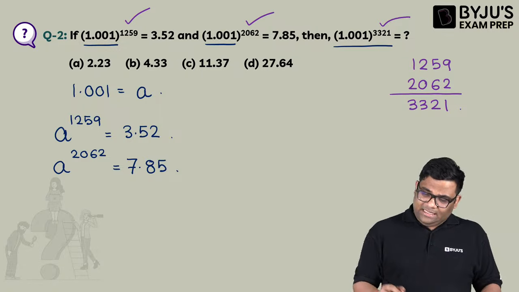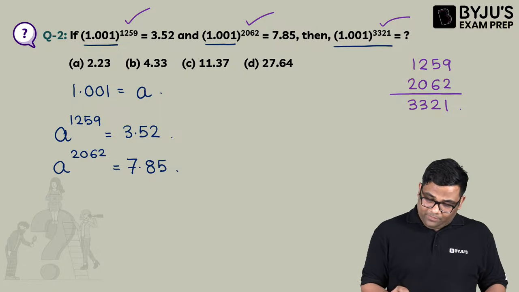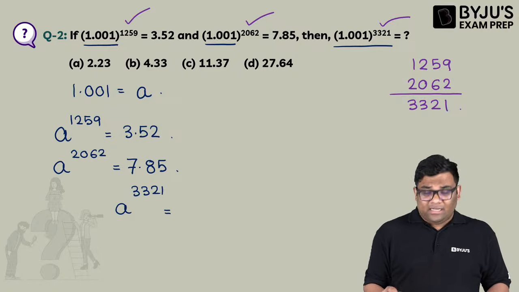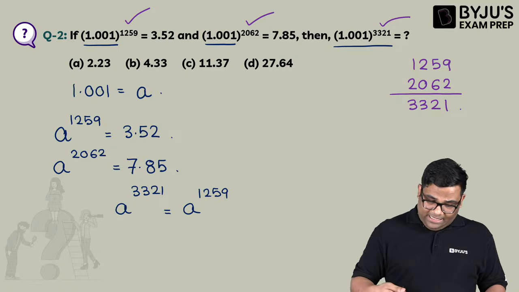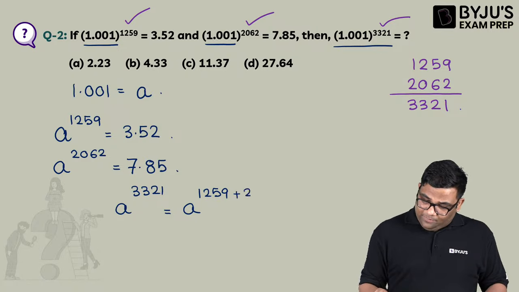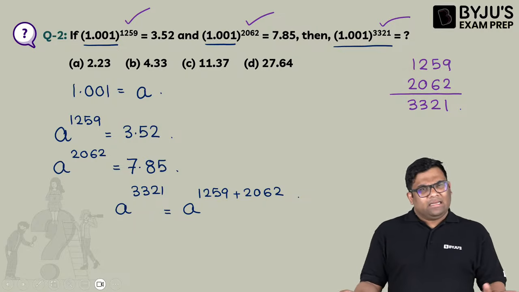What is this? This I can write down as A to the power 3321. This can be written as A to the power 1259 and then A to the power 2062, where I add the powers up.